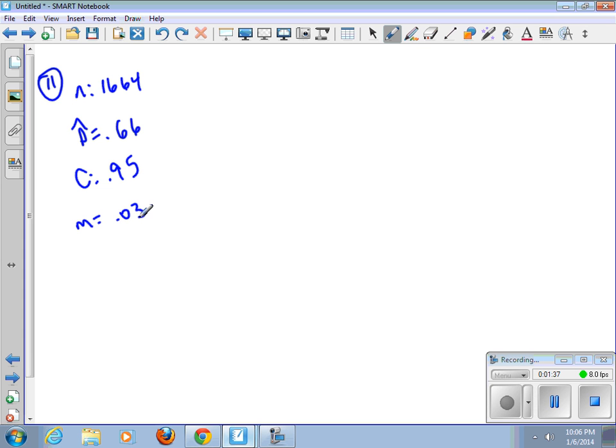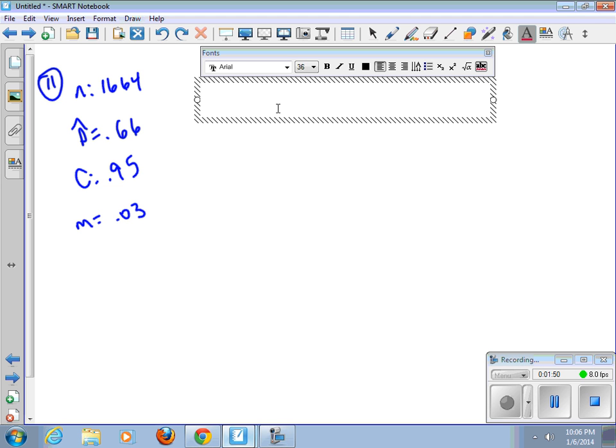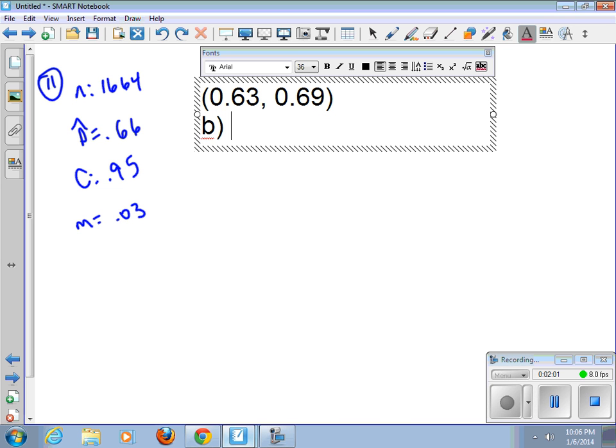So question B says, state and interpret the confidence interval for this. I think I'll go ahead and type this. So basically what I have is the confidence interval is 0.63 to 0.69, and sometimes that's written like this. So there's the actual interval. And what B says is interpret that. And I like to interpret it with essentially a cookie cutter sentence.